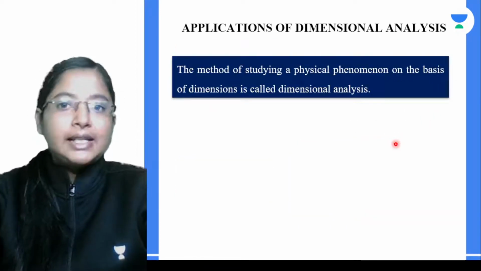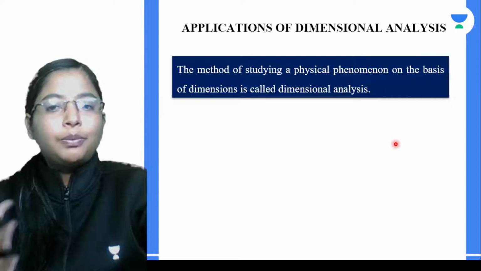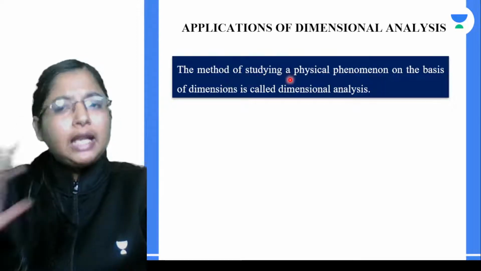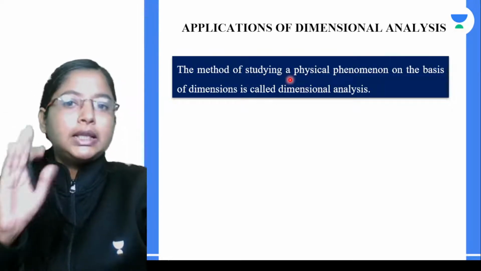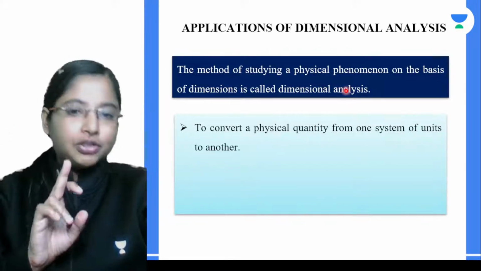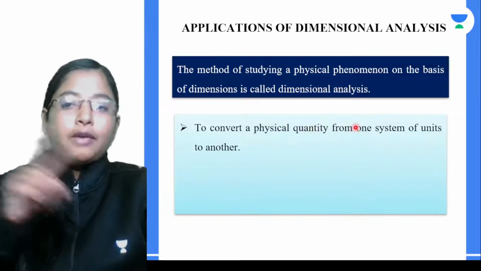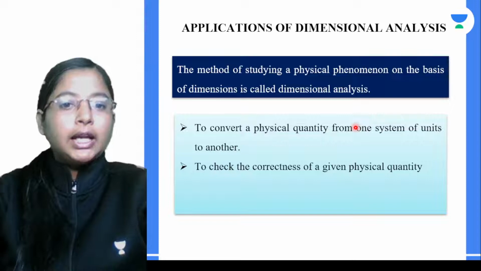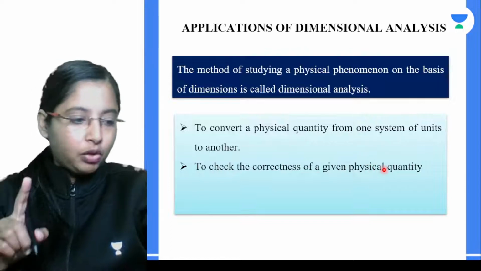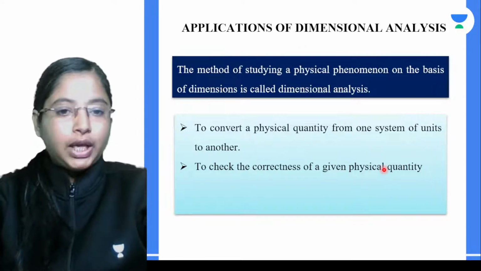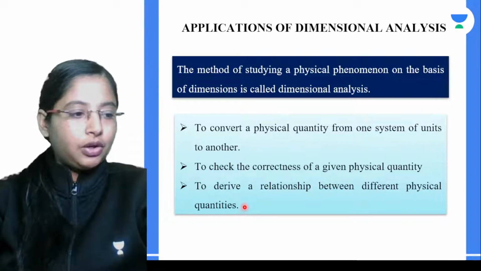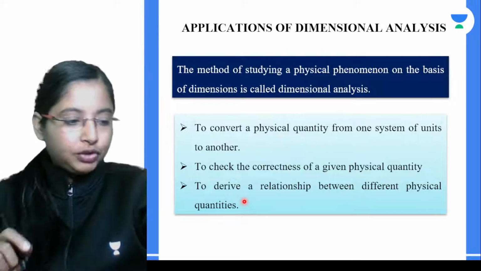Alright, now knowing this, let's carry on. What are the applications of dimensional analysis? So before that, what is dimensional analysis? If you start the method of studying any physical phenomenon on the basis of dimension, then we call it dimensional analysis, and it has three major applications. First application is to convert a given physical quantity from one system of unit to another. Second is very simple, to check the correctness of a given physical equation using dimensions. The third application is to derive a relationship between different dimensional quantities. So we are going to check each of these. We will try and solve each of these cases.